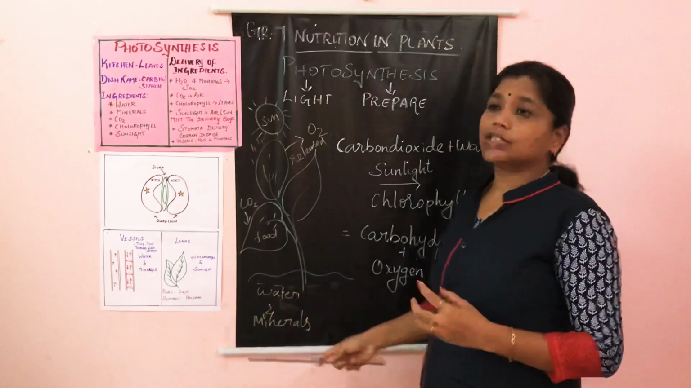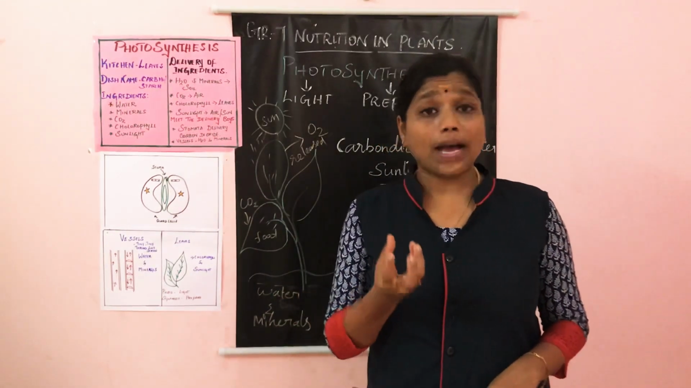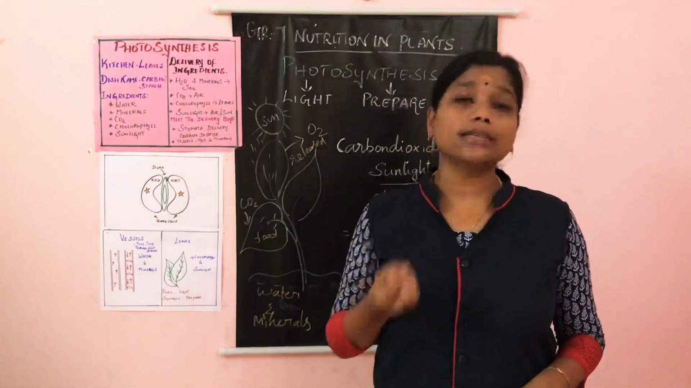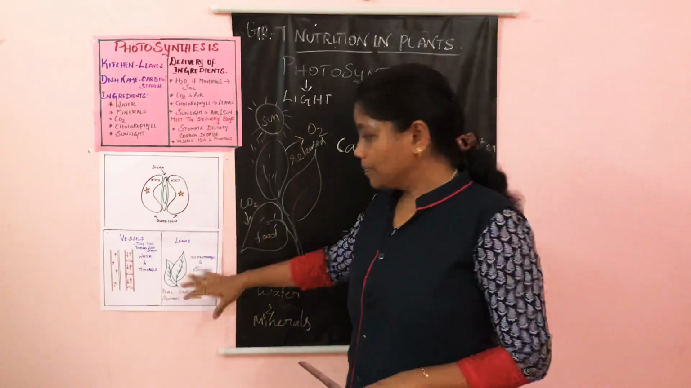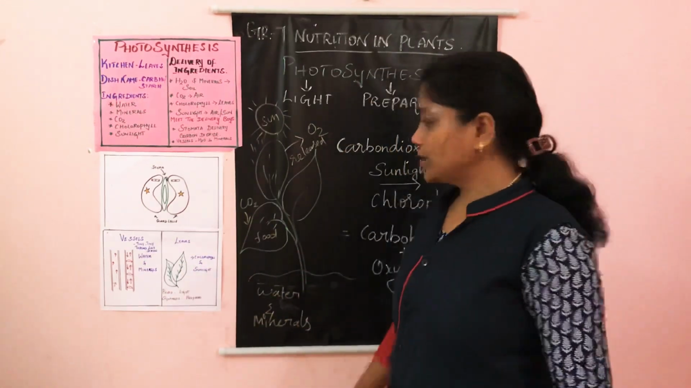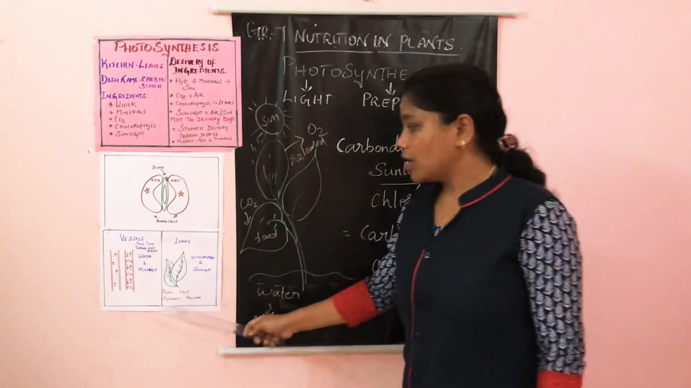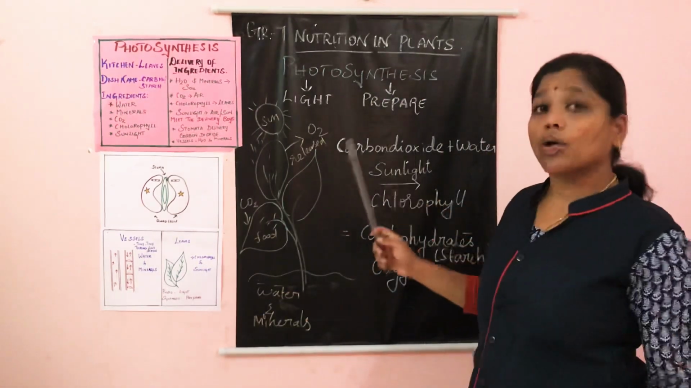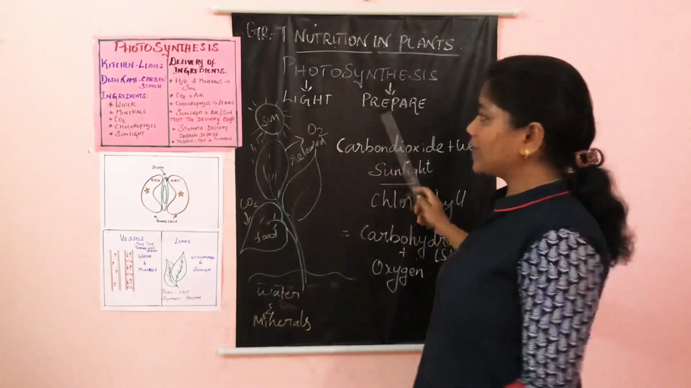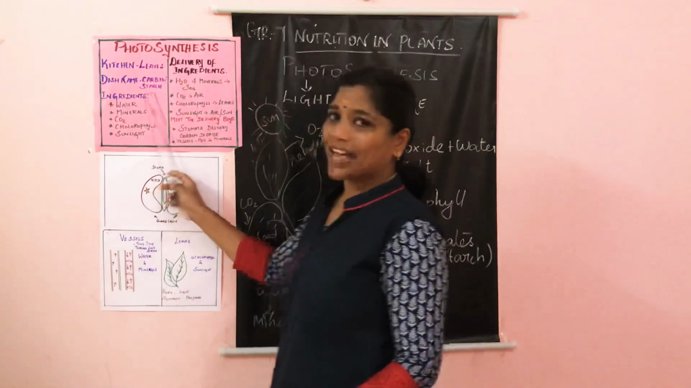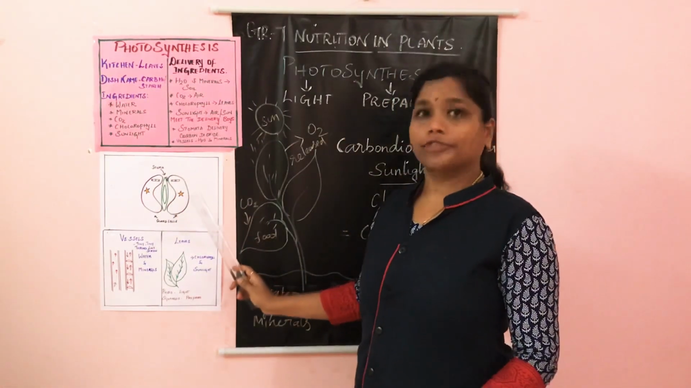Coming to chlorophyll. Chlorophyll is a green pigment which has the capability to absorb the sunlight. It absorbs the sunlight and gives it to the plant. That's what photo means, light. This light is absorbed by the chlorophyll. Synthesis means preparing or producing. So photosynthesis is, with the help of light, the plant produces a substance called starch. So this is all about the process of photosynthesis.